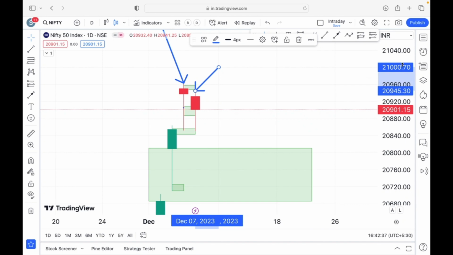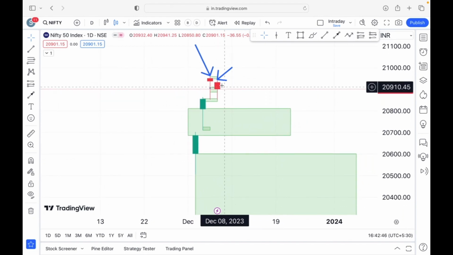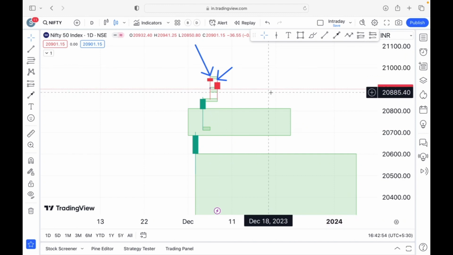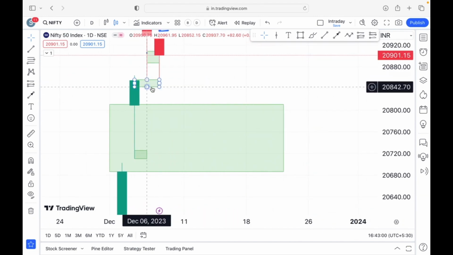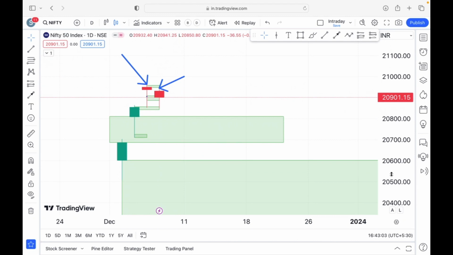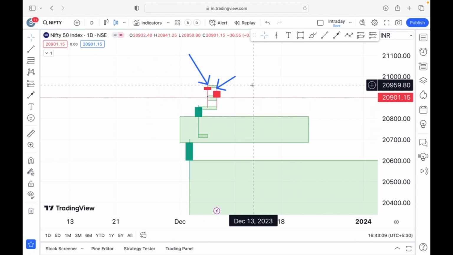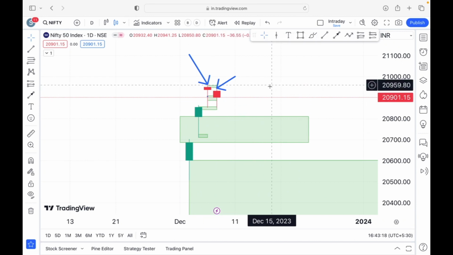So for both Nifty and Bank Nifty, even though yesterday Nifty saw a bearish candlestick pattern, it is today that Nifty has received some sort of confirmation. By the time Nifty received some sort of bearish confirmation towards the downside, Bank Nifty has again given us a positive, green candle on a daily time frame. But in both Bank Nifty and Nifty, we have all these levels marked. So you should be careful if the market is coming down at all these levels. And in order to be bullish on Nifty or Bank Nifty, here in Nifty you should see a close above these 20,950 levels.